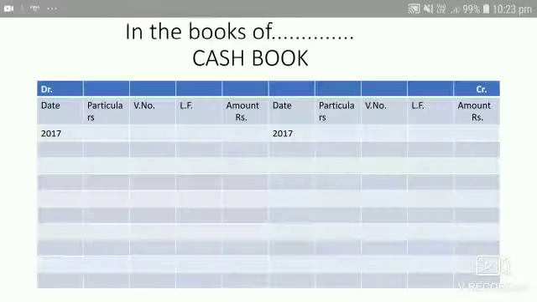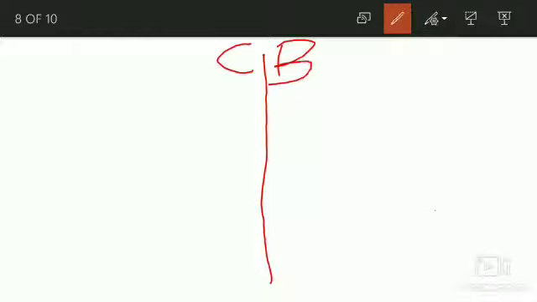The simple funda of preparing cash book is just divide the cash book in two parts: this is the debit side and that is the credit side.